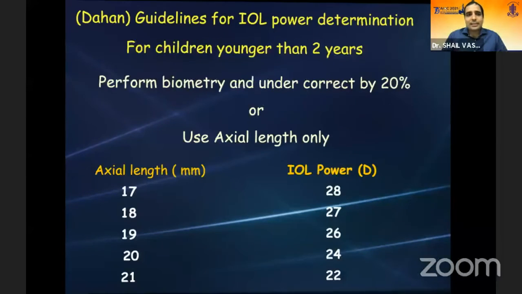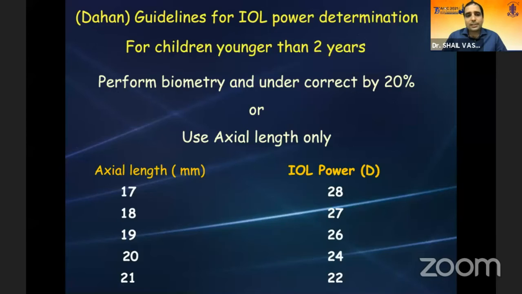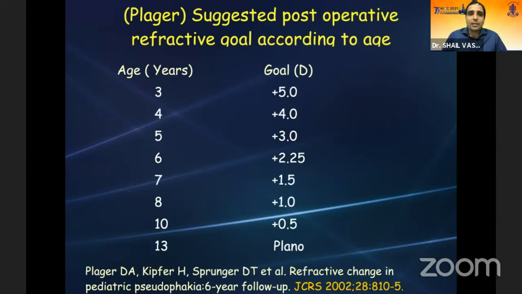In the existing strategies, the first guidelines that were being used are the Dahan's guidelines, where children less than 2 years were classified based on the axial length, and just by measuring the axial length, you will choose the IOL power, not taking into consideration anything else, including keratometry. Plager and his colleagues suggested a post-operative refractive goal according to age. So they started with slightly older children. At 3 years, you have a goal of +5 and keep reducing as the child keeps growing,